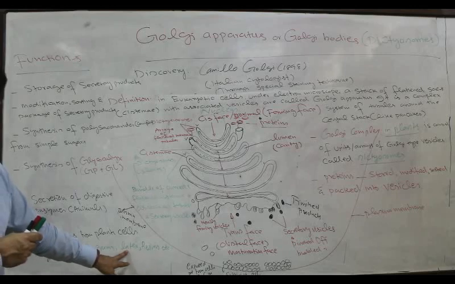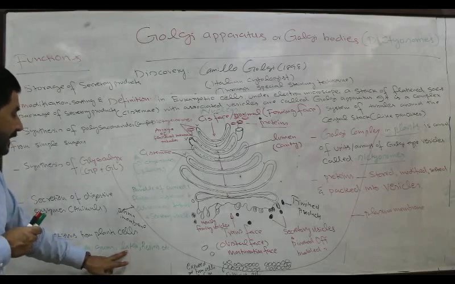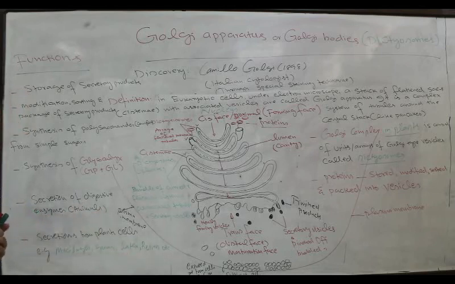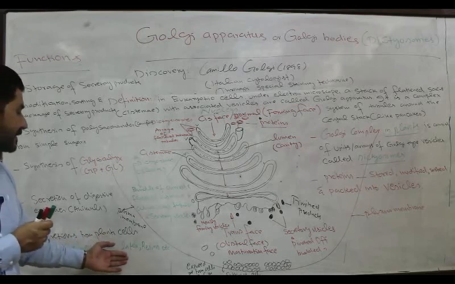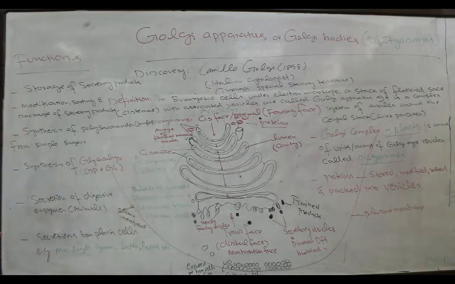Latex, a white milky poisonous substance secreted from the plant cells, is also produced by dictyosomes.